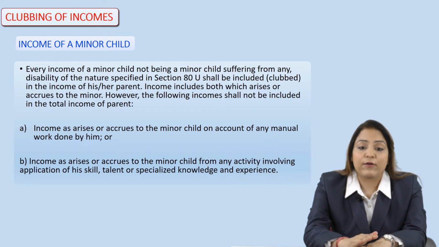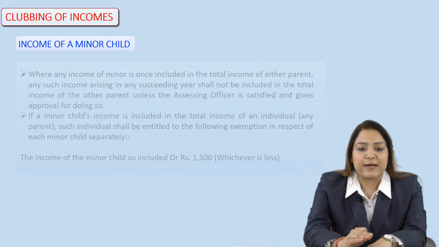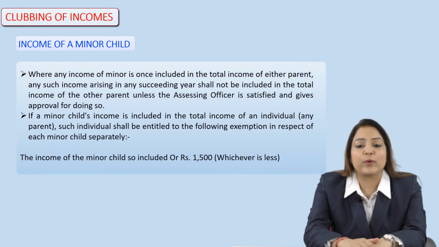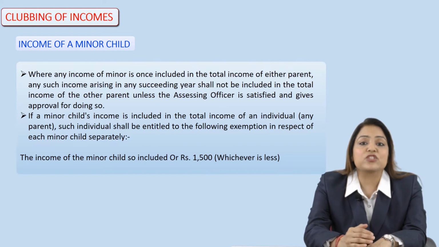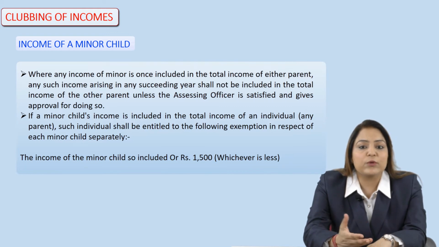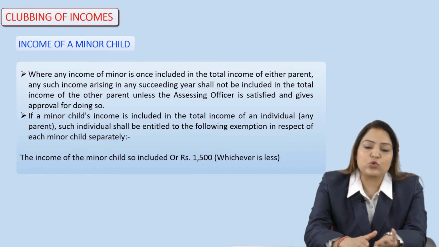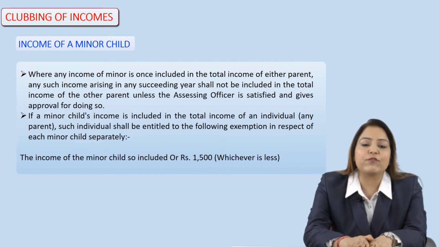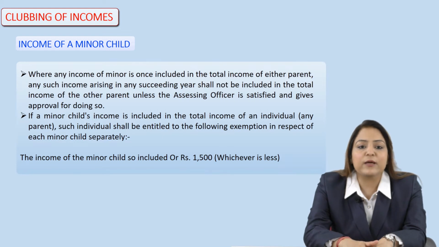So, the best example I can give you here is, suppose a minor child is a very good music instrument player. If any income which the minor child gets from playing such a musical instrument, that income would not be included in the total income of the parents. One more example we can see here: if the minor child provides tuition or counseling to students who are junior to them, and earns income from it, that income would also not be included in the total income of the parents.